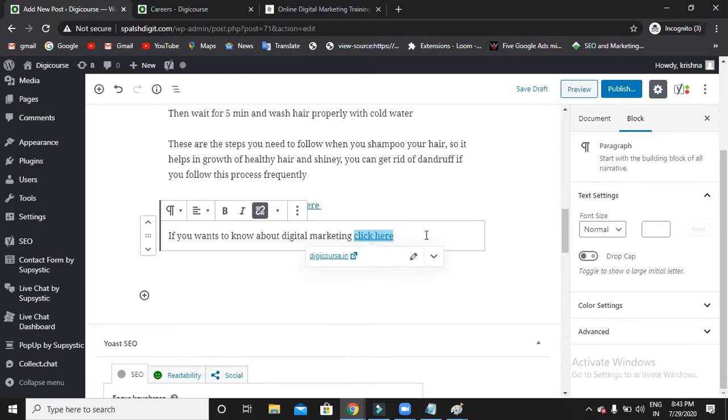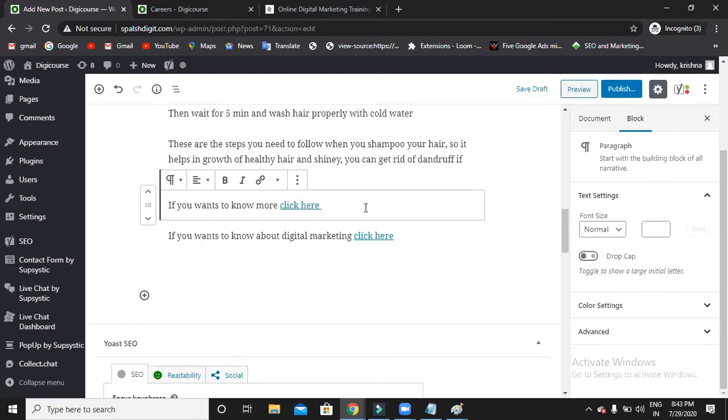So now it is an external link. External link means giving a link back to an external website. Internal link means giving a link within your website. So internal links and external links are very, very important.